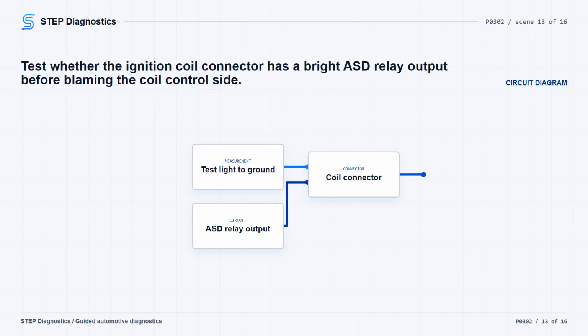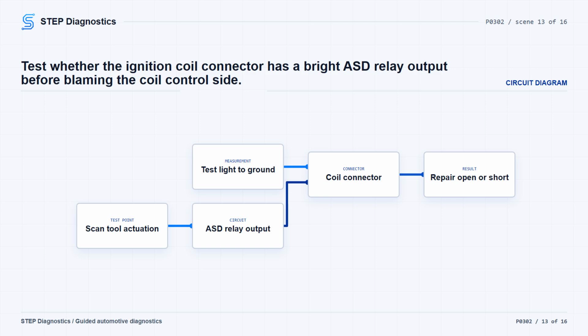Turn the ignition off, disconnect the ignition coil connector, turn the ignition on, and actuate the ASD relay with the scan tool. Using a 12-volt test light connected to ground, probe the ASD relay output circuit at the ignition coil connector. If the light does not illuminate brightly, stop the scan tool actuation and repair the open or short to ground between the PDC and the coil connector, then verify the repair. If it does illuminate brightly, test the coil control circuit.